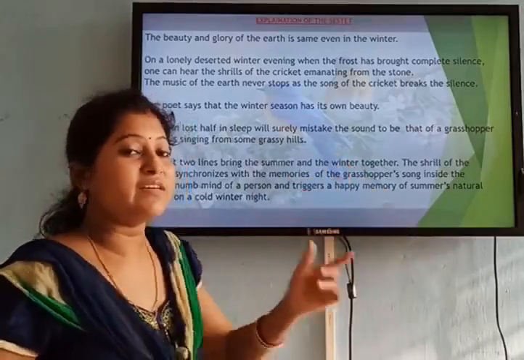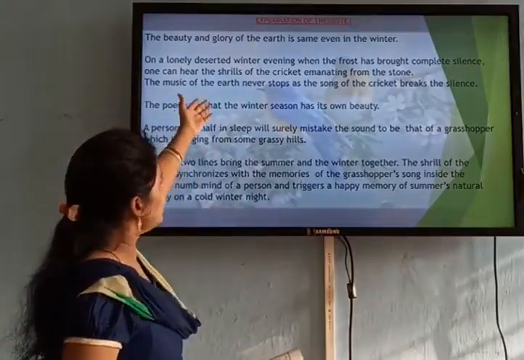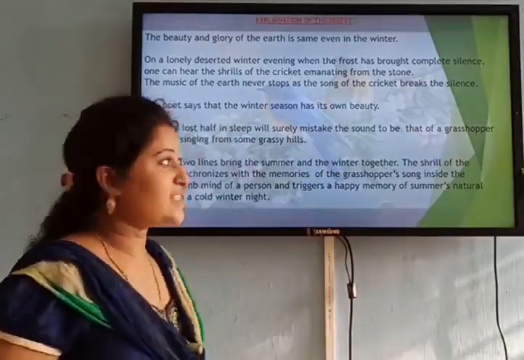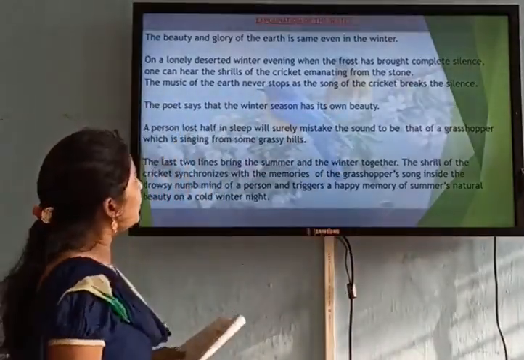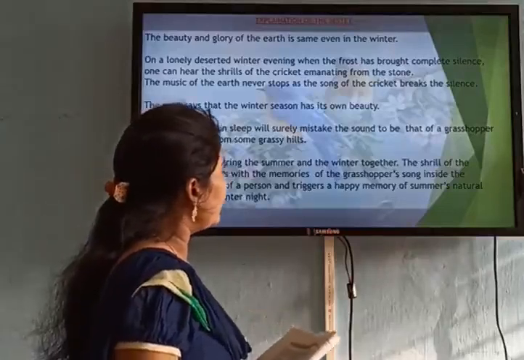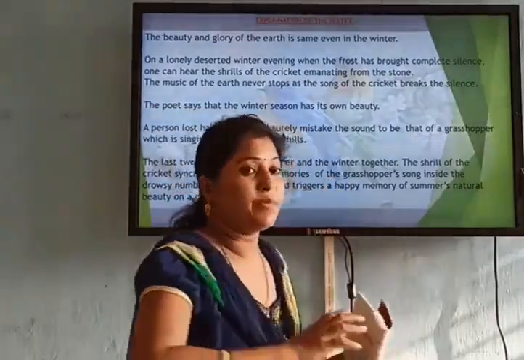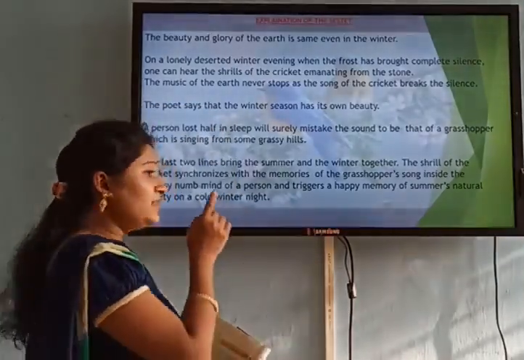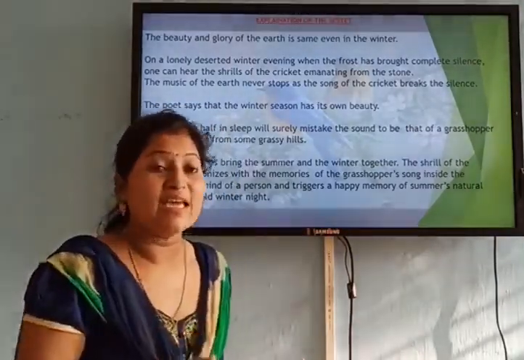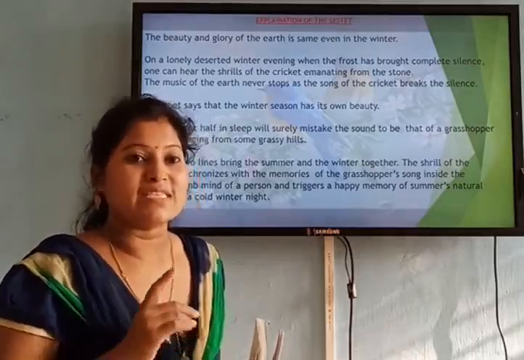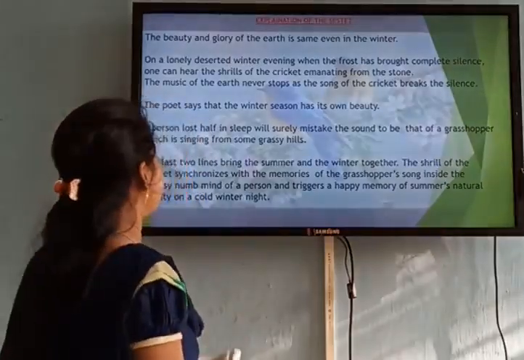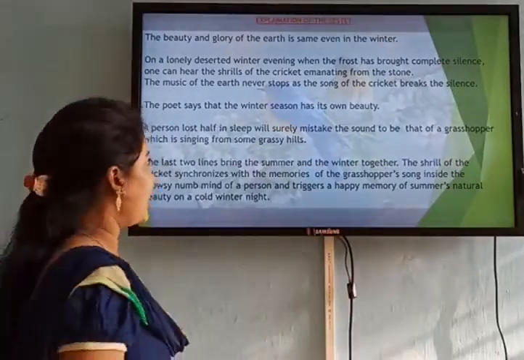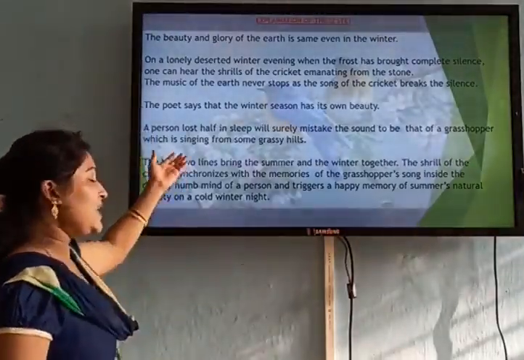What is the music of the earth here? It is the shrill sound of the cricket that is coming up from behind the stone. So the music of the earth never stops, because the song of the cricket will break the silence that has been brought by the frost. Here the cricket is symbolizing the cold weather, or the winter season. The poet says that the winter season has its own charm, its own beauty.